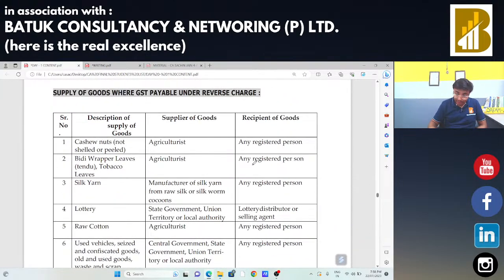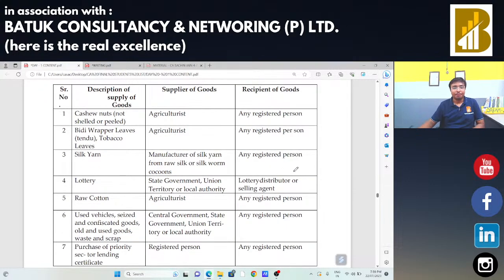हमने बोला the section 9 subsection 3 of CGST Act talks about the list of goods and list of services on which reverse charge will be applicable. That means in that case, the recipient has to pay the taxes. Now, sir, what is the list? What are the goods and services which are covered under that particular section 9 subsection 3? So, first we are going to cover the list of goods.